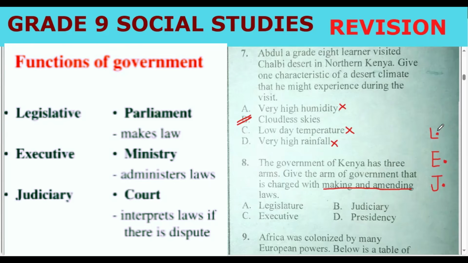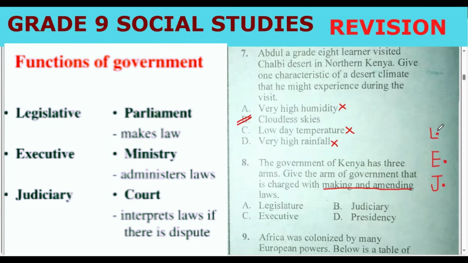It has 2 houses, the National Assembly and the Senate. So that is the law-making body. And the judiciary is headed by the Chief Justice. The work is to make sure that the laws made are now being put into practice.